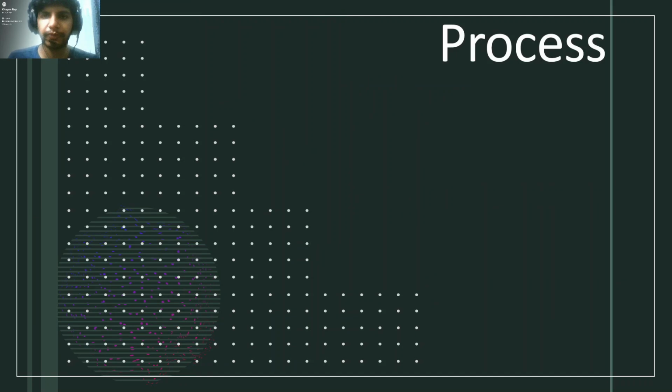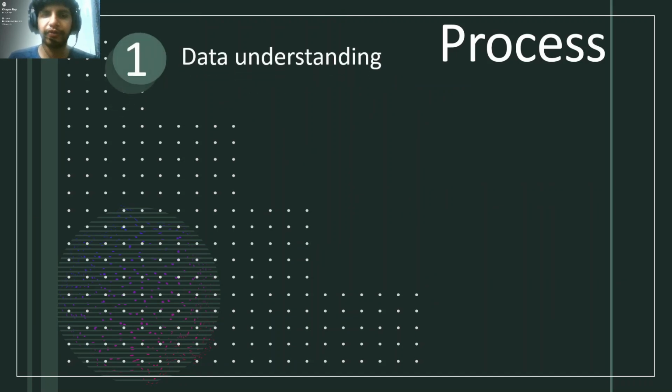The process of the project is as follows. First, we will be understanding the data that is collected from the Election Commission of India. Then we will be cleaning the data, where the 2014 and 2019 data should exactly match each other.